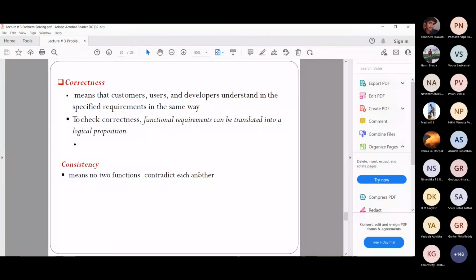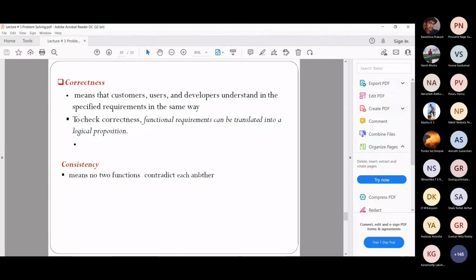Okay. So when you talk about correctness, it is whether all the stakeholders, I hope you remember what stakeholders are: customers, users, developers, everyone, understand the specified requirements in the same way.